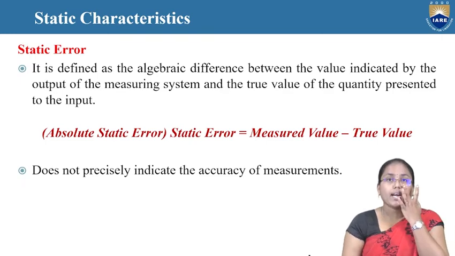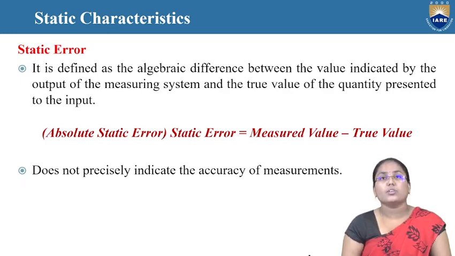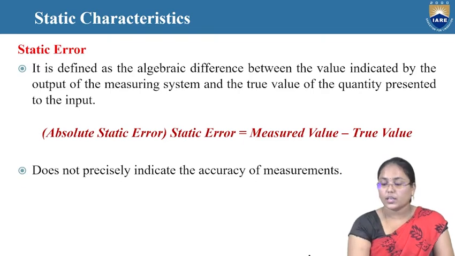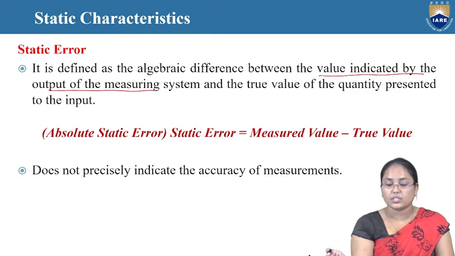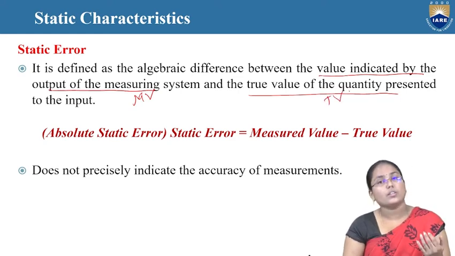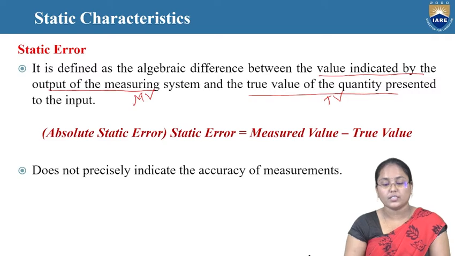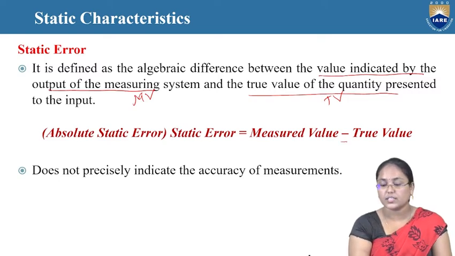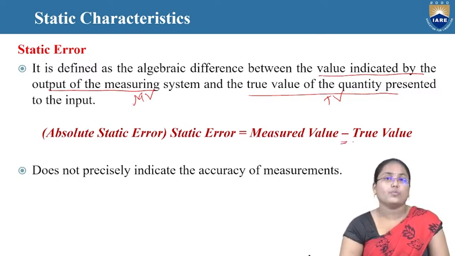So next one is the static error in the static analysis. It is defined as the algebraic difference between the value indicated by the output of the measuring instrument and the true value of the quantity presented to the input. So whatever the value is indicated by the output of the measurement system, that is nothing but the measured value, and the true value of the quantity presented to the input is nothing but the true value. So the absolute static error is nothing but the algebraic difference, that is the measured value minus the true value.